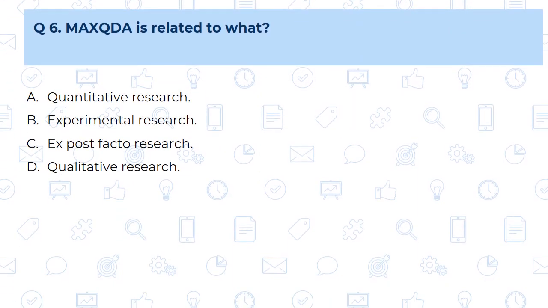Question number 6. MaxQDA is related with what? Now MaxQDA, it is a type of ICT tool which we are going to use at the stage of data analysis, and in that data analysis it is specifically used for qualitative research. It organizes the similar range of data. So MaxQDA is related with qualitative research. So our answer is D.